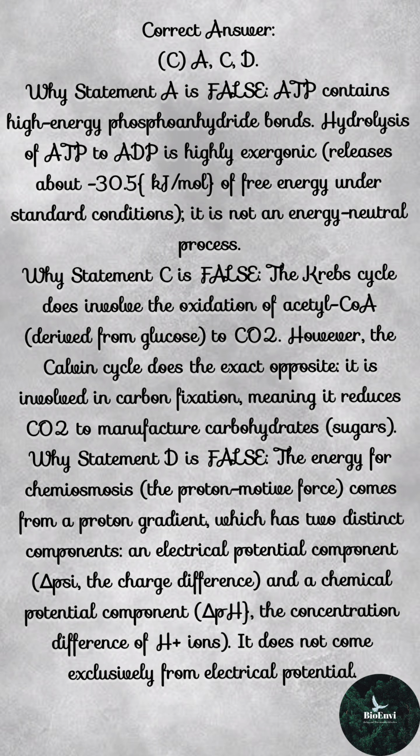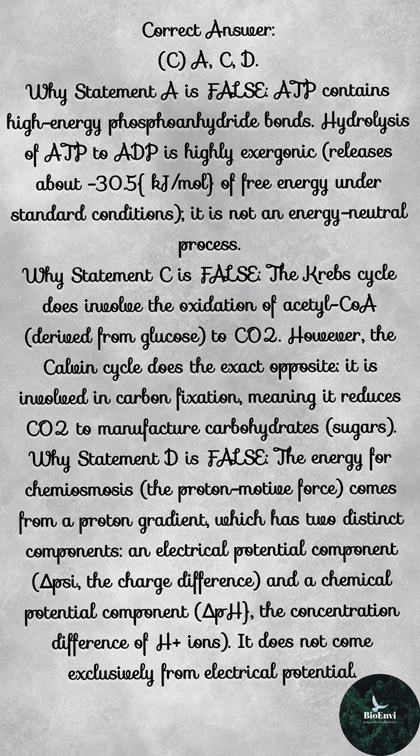Why is statement C false? The Krebs cycle does involve the oxidation of acetyl-CoA, derived from glucose, to CO2. However, the Calvin cycle does the exact opposite. It is involved in carbon fixation, meaning it reduces CO2 to manufacture carbohydrates, sugars.